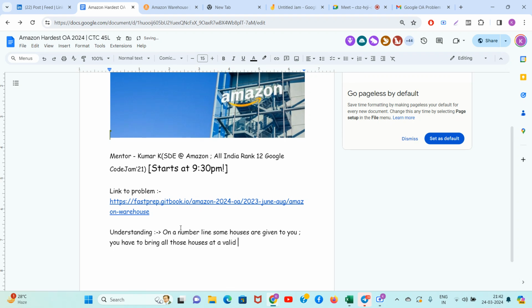What is a valid point? A valid point is a point whose cost is less than or equal to D. Guys, if bringing all the houses at this particular point costs you less than or equal to D, it is a valid point. Find the total number of valid points.